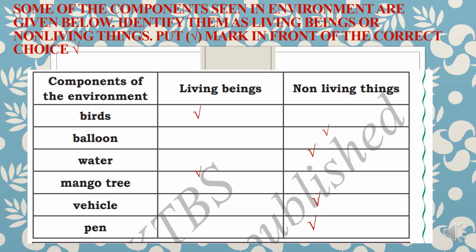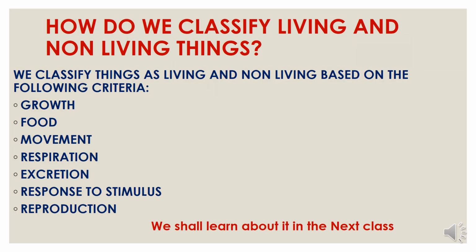Now children, on what basis did we classify these birds, balloon, water, mango tree, vehicle, pen as living beings and non-living beings? Things are classified as living and non-living beings based on certain criteria or conditions or rules. What are they?